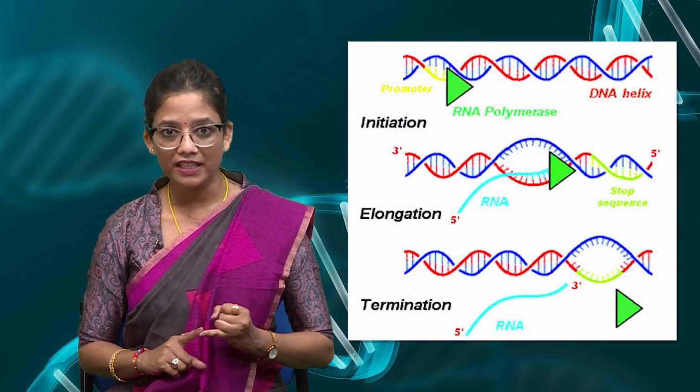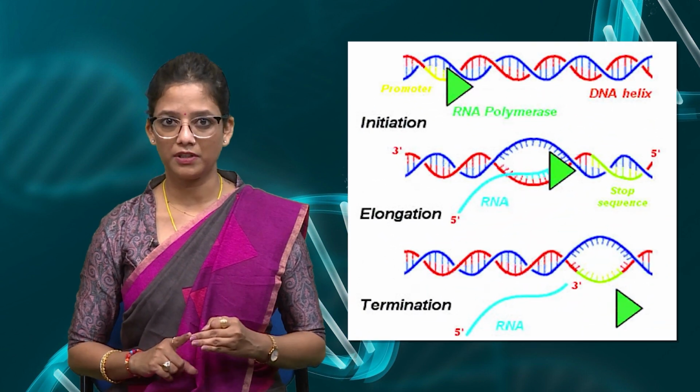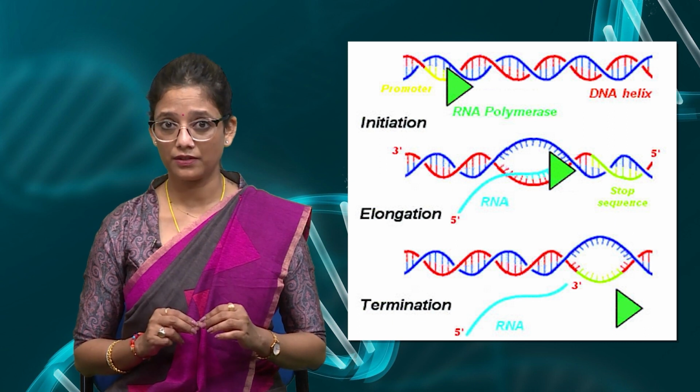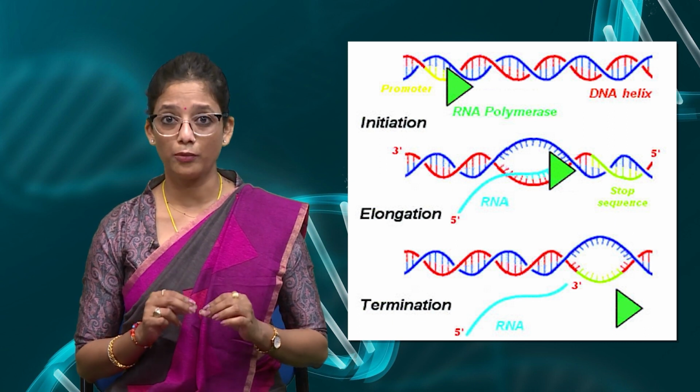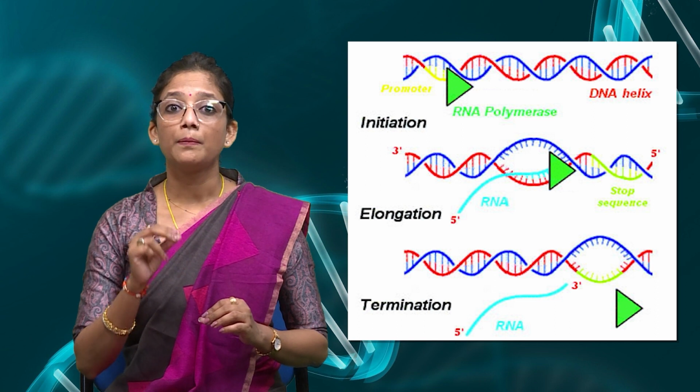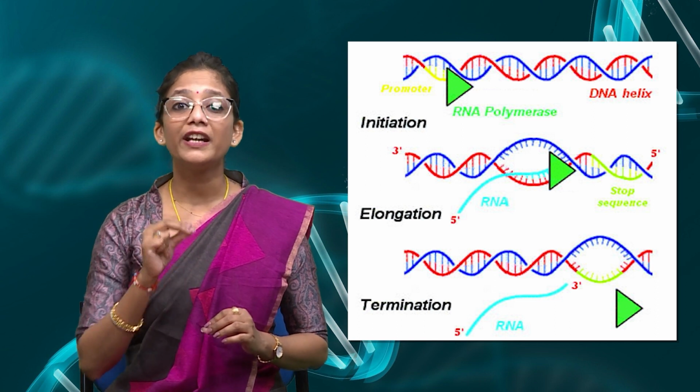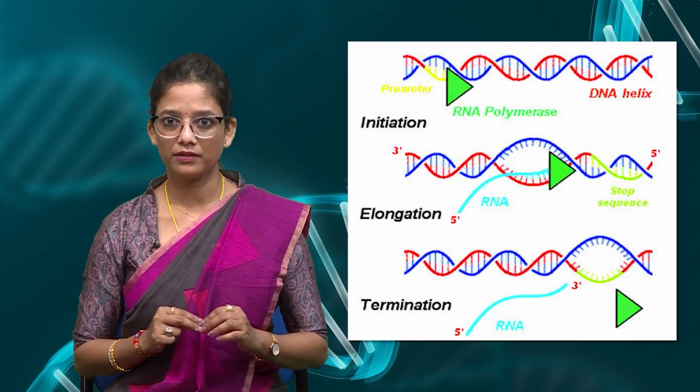Via transcription, another two types of RNAs are also synthesized using the DNA template, that is rRNA and tRNA. So, there are three steps in DNA transcription, that is synthesis of RNA: initiation, elongation and termination. In the initiation step, the RNA polymerase enzyme binds to the template DNA at the promoter region.